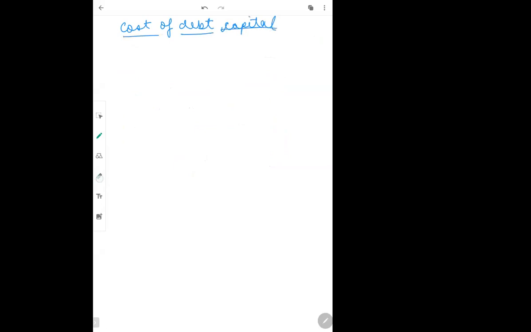Cost of debt is written as KD. K stands for cost of capital, and because I am talking about debentures, I have written a small d for debt.